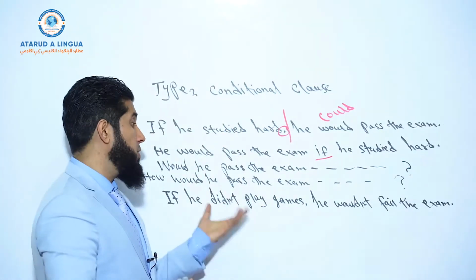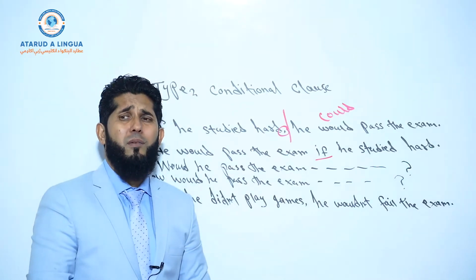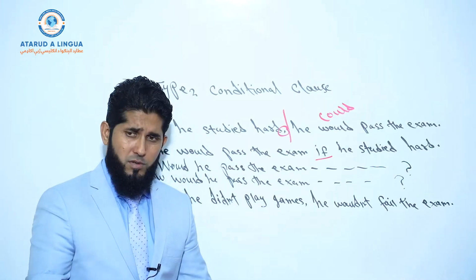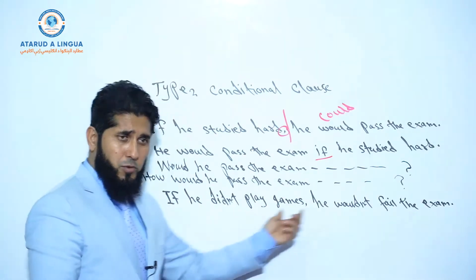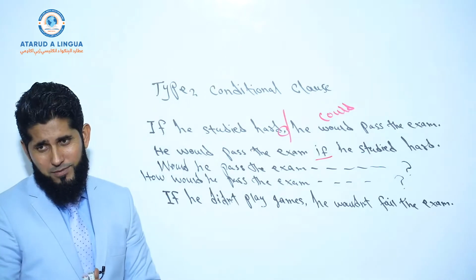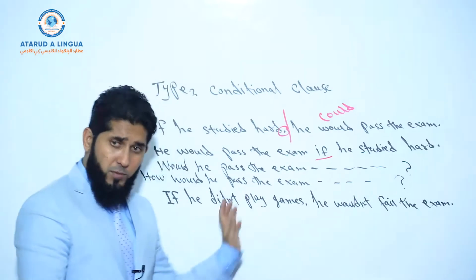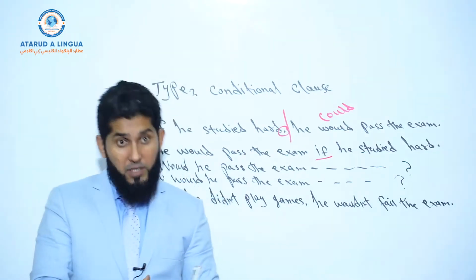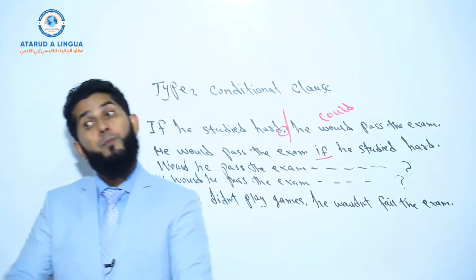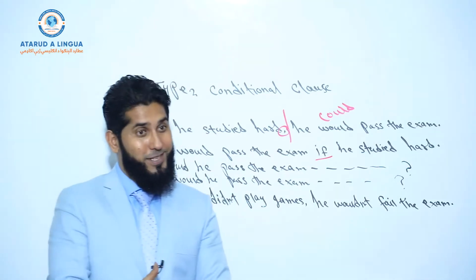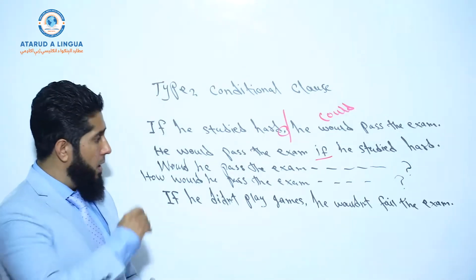And again, I told you that now he spent all of his time on playing games. So now here we have negative form in both clauses, but the meaning is positive. How? If he didn't play games, he wouldn't fail the exam. The forms are negative, but the meaning is positive. It means he did fail the exam, right? And he did play the games. So the structures are negative, but the meaning is positive.